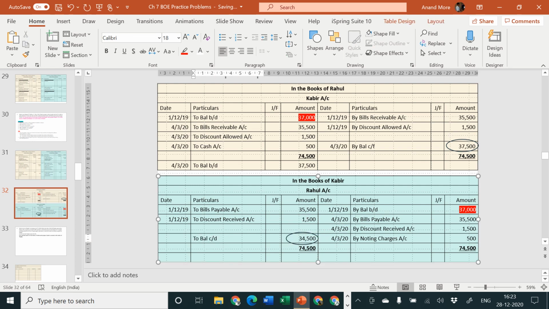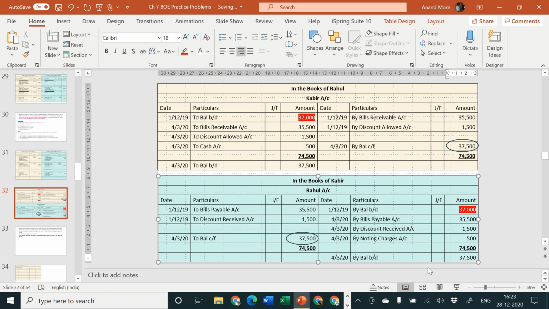To balance carried forward, date is 4th of March 20, and again 4th of March 20 by balance brought down, that is 34,500. Okay, oh sorry, that balance is how much? 37,500. Sorry for that mistake on my part, it should be 37,500.